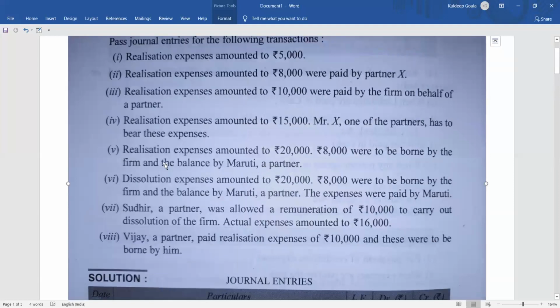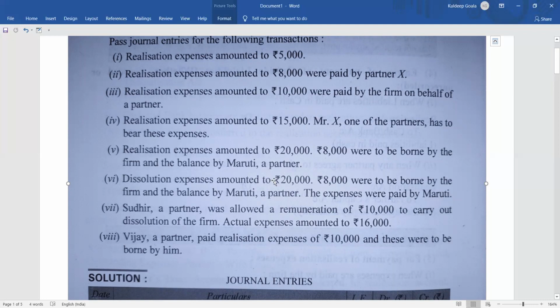Coming to point number 5, realization expenses amounted to 20,000. Okay, the realization expenses was 20,000. Rupees 8,000 were to be borne by the firm. 8,000 रुपए firm को bear करना चाहिए था, and the balance by Maruti, a partner. ठीक है, 8,000 रुपए firm को bear करना चाहिए था, बाकी पैसा मारुति को देना चाहिए था.